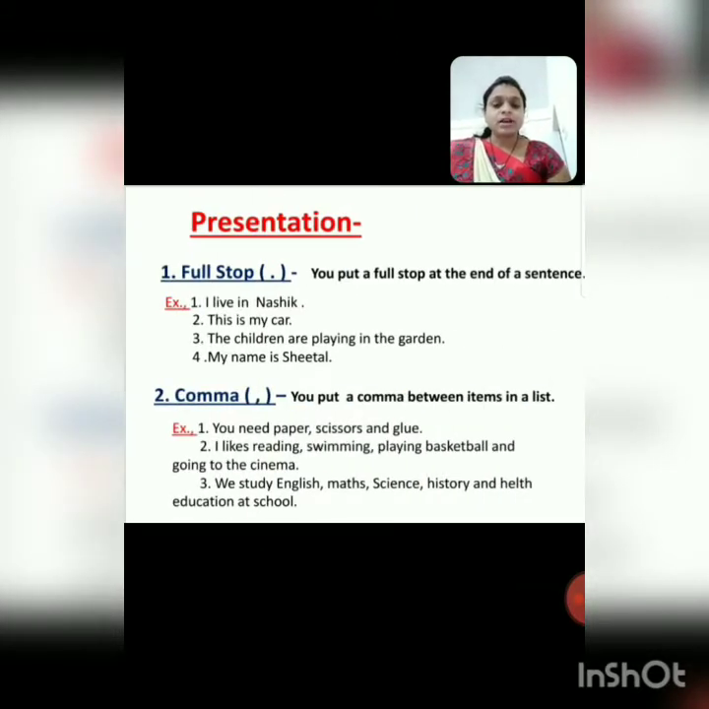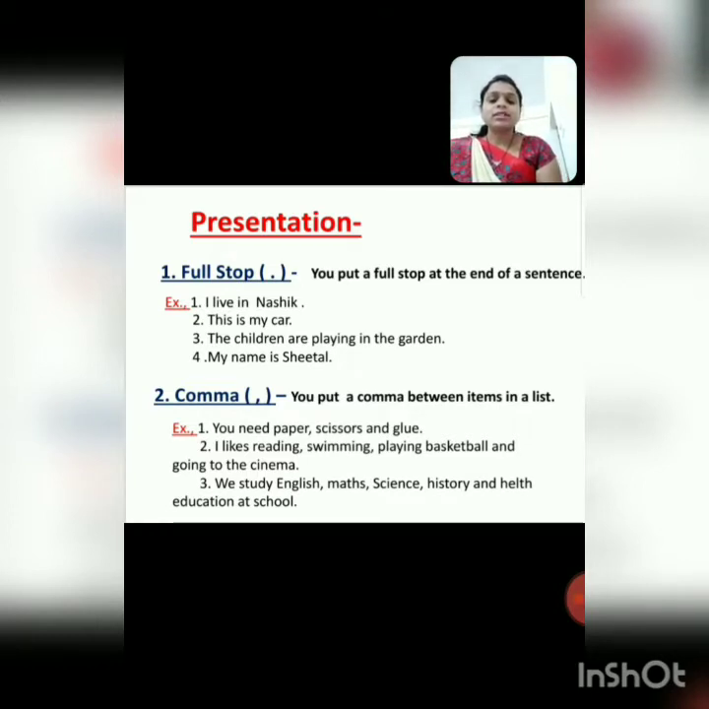First punctuation mark is full stop. See the definition of full stop. You put a full stop at the end of the sentence. Where we use full stop? We put a full stop at the end of the sentence.